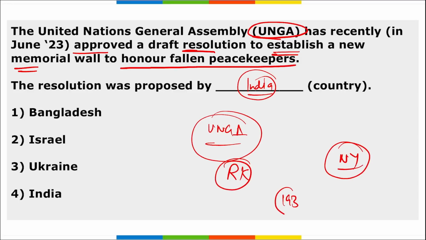Out of 193 nations, 190 nations approved it, and the money that will be required for the same will be funded from voluntary contributions. Right? So the right option here is India.